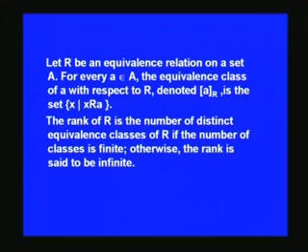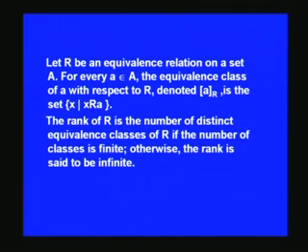Now, let us see what is an equivalence class. Let R be an equivalence relation on a set A. For every a belonging to A, the equivalence class of a with respect to R, denoted by [a]R, is the set of all elements x such that x is related to a. The rank of R is the number of distinct equivalence classes of R if the number of classes is finite. Otherwise, the rank is said to be infinite.